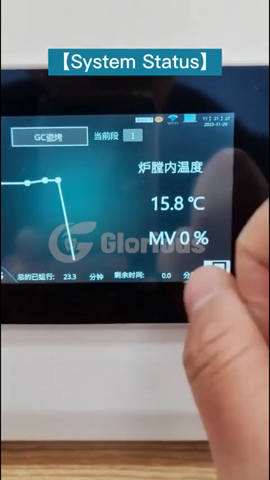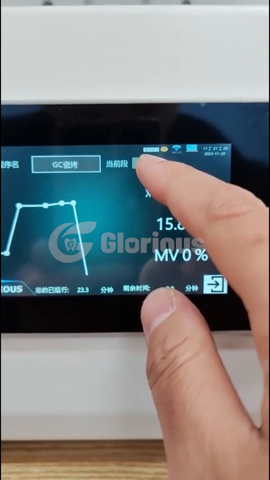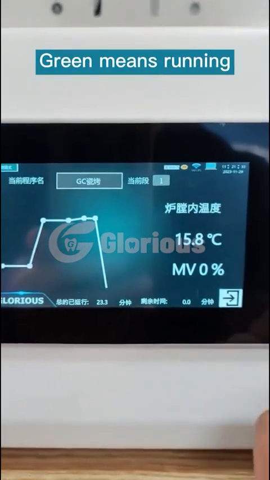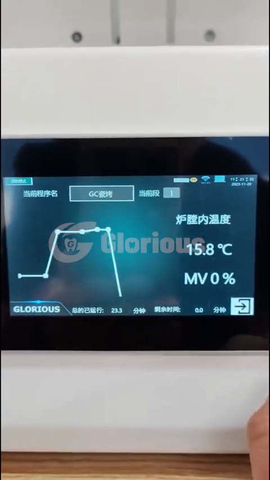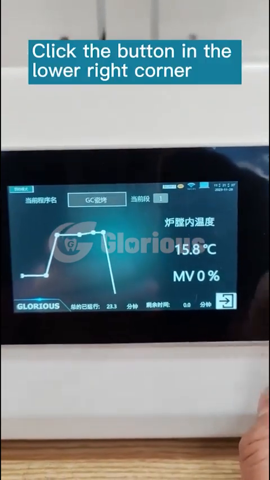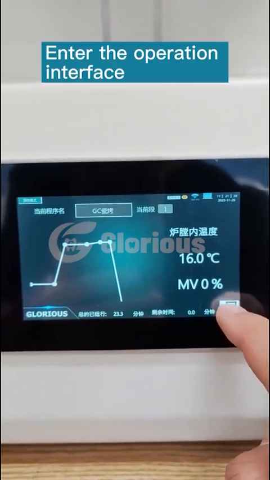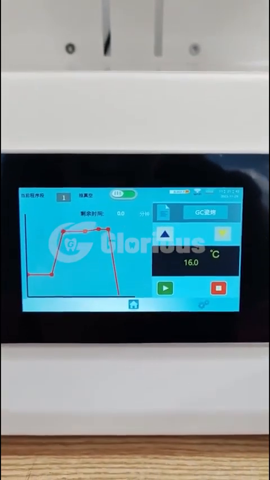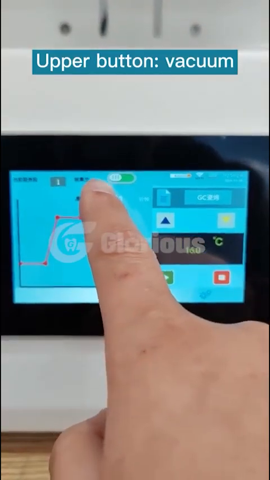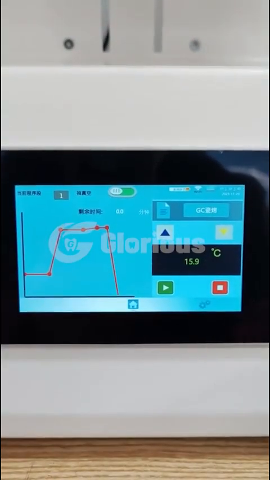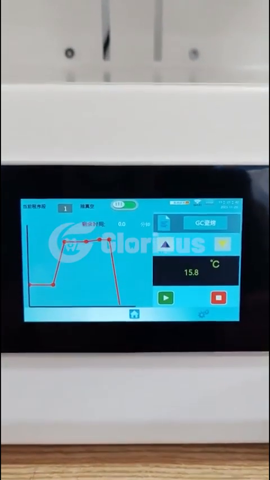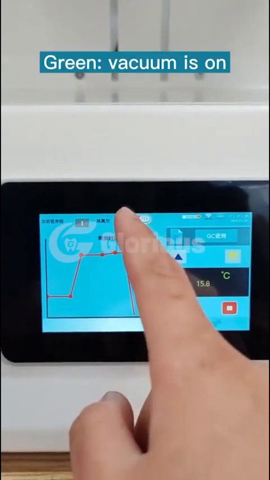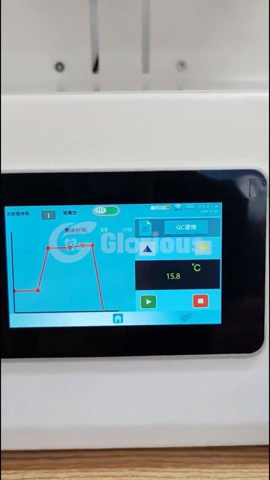System status. Yellow means idle. Green means running. Click the button in the lower right corner to enter the operation interface. Upper button: vacuum. Yellow means vacuum closed state. Green means vacuum is on.